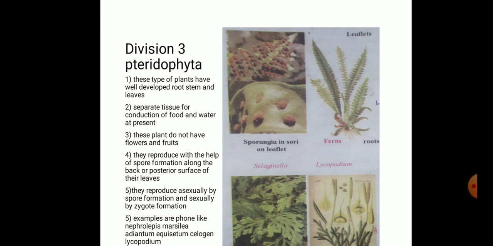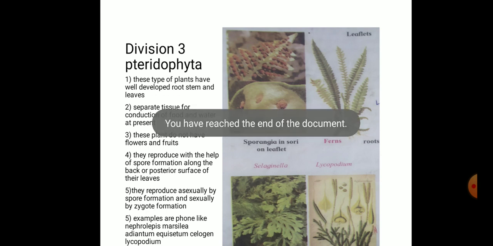Examples are ferns like Nephrolepis, Marsilea, Pteris, Adiantum, Equisetum, Selaginella and Lycopodium, etc. Now these plants reproduce asexually by spore formation and sexually by zygote formation, and they have a very well developed conducting tissue like xylem and phloem.